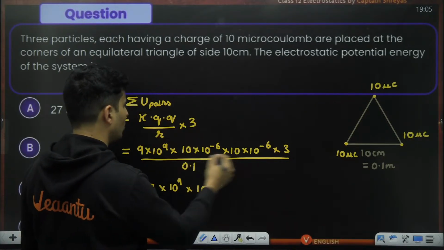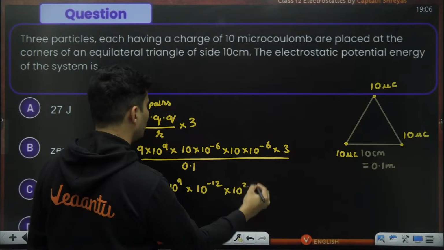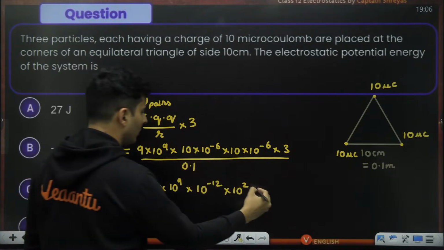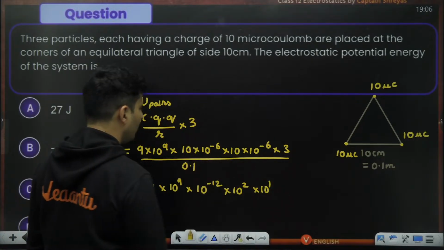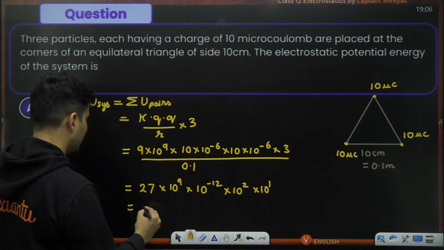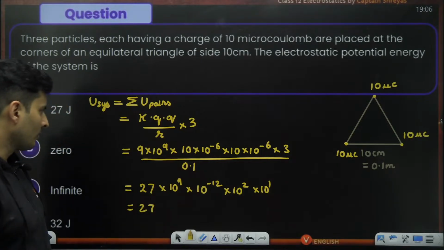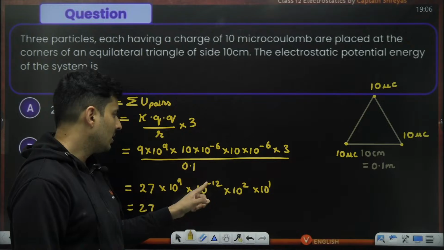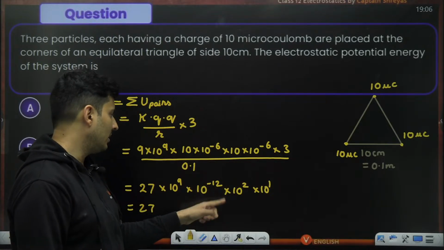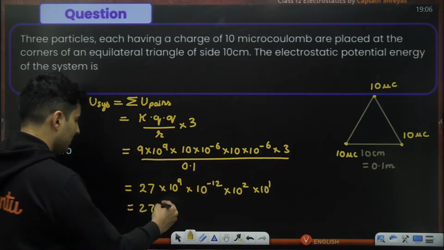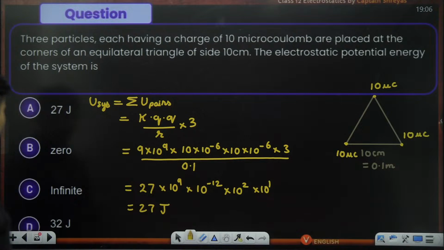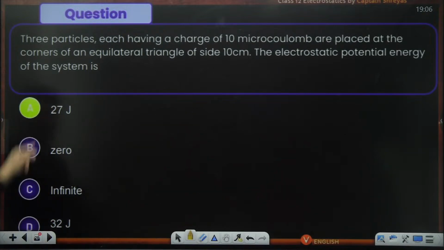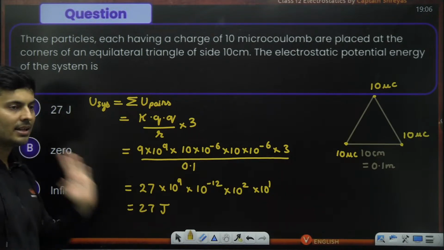There are 2 tens remaining, so 10 to the power 2, and the 0.1 goes on top, becoming 10 to the power 1. So 27 into 10 to the power 1 plus 2 is 3, minus 12 plus 3 is minus 9, plus 9 gone. This is it: 27 joules, which is option A. That's the answer.